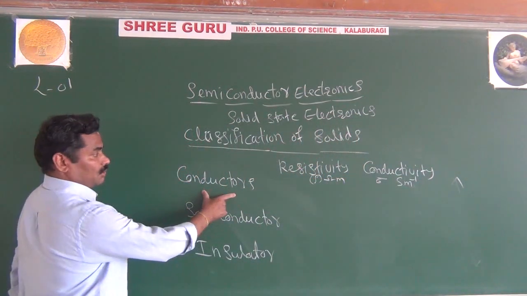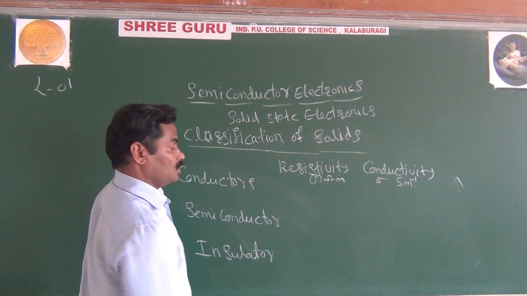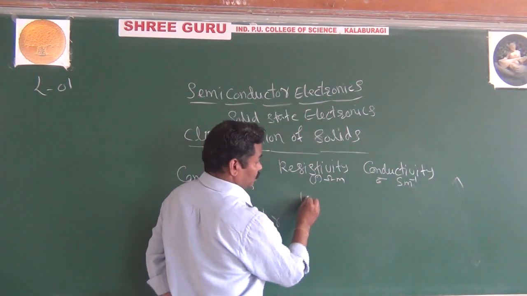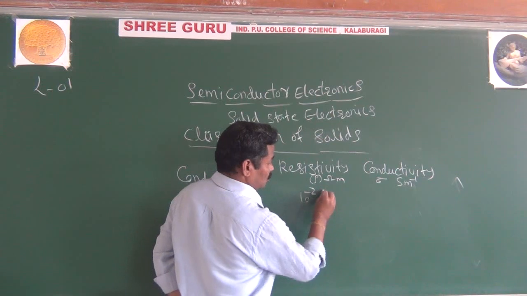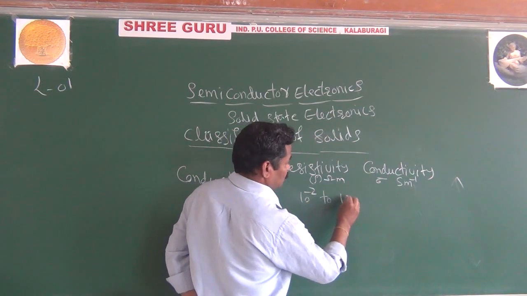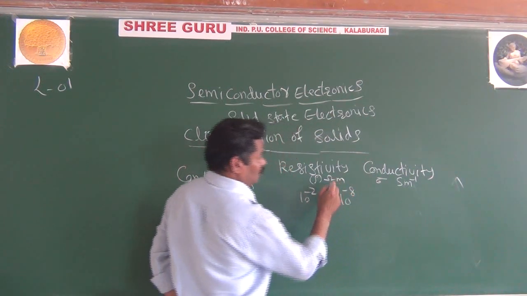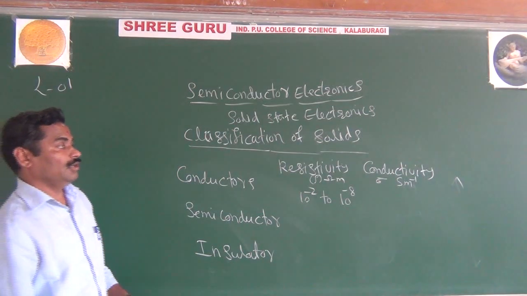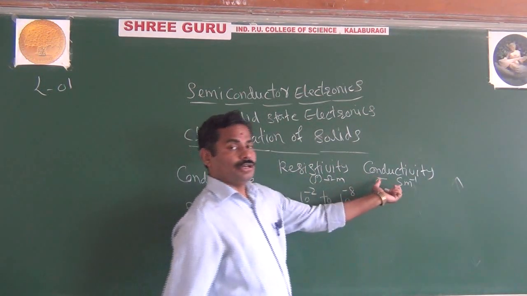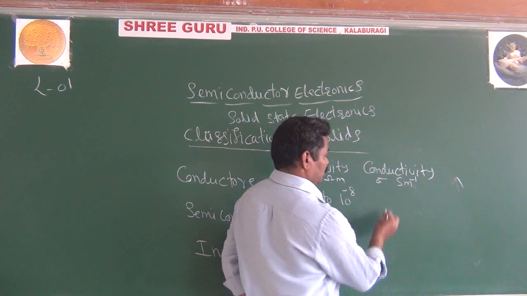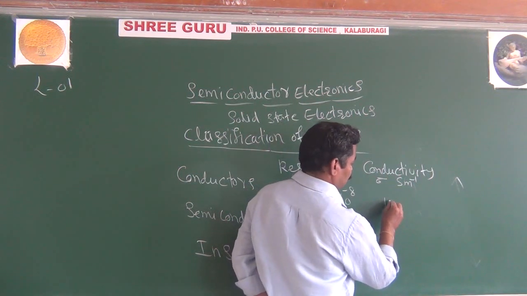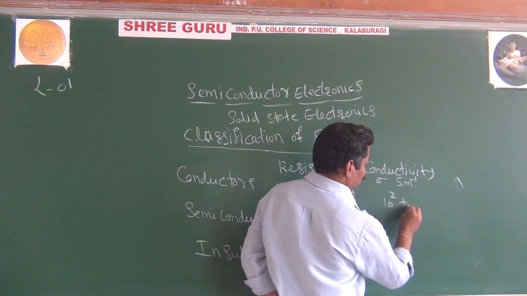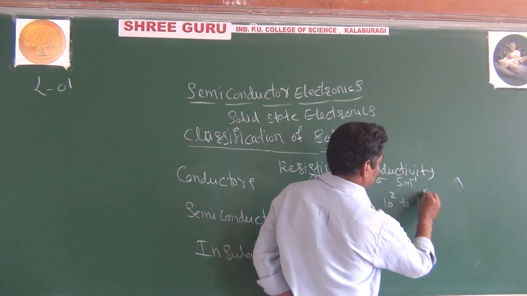Look here for conductors. What is the resistivity? It is 10 raised to minus 2 to 10 raised to minus 8 ohm meter. The reciprocal of resistivity is conductivity, so here it is 10 raised to 2 to 10 raised to 8.